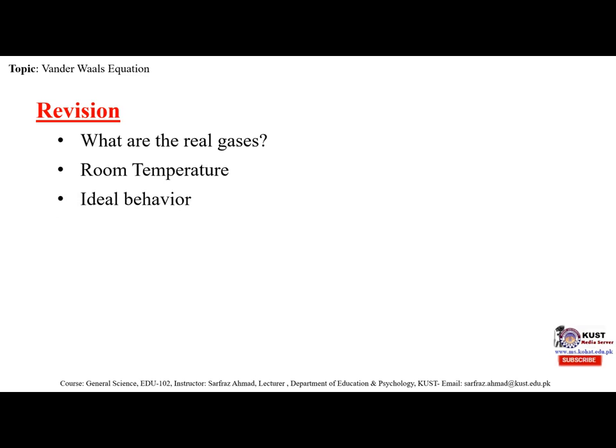Then we have discussed ideal behavior. So what is ideal gas behavior? For a gas to be ideal, there are four governing assumptions. The gas particles have a negligible volume. The gas particles are equally sized and do not have intermolecular forces. We can call them attractions or repulsions with other gas particles. The gas particles move randomly in agreement with Newton's laws of motion.